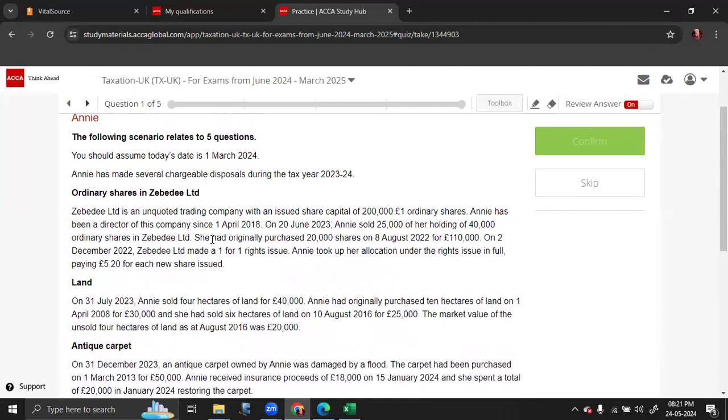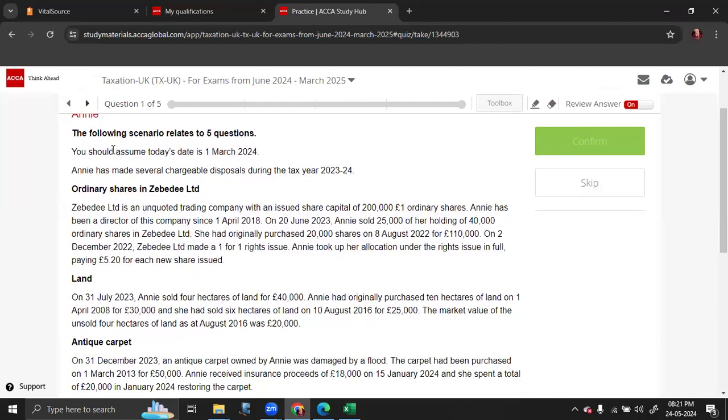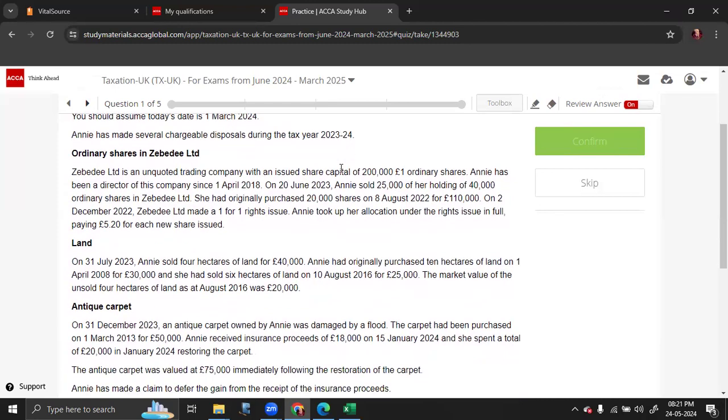Now let us go back to the case of Annie. You should assume today's date is 1st March 2024. Annie has made several chargeable disposals during the tax year 23-24. Ordinary shares in ZBD Limited. ZBD Limited is an unquoted trading company with an issued share capital of 200,000 shares. So first thing we need to check is, is this Annie's personal trading company? Does Annie have a minimum of 5% holding? So Annie has been a director of this company. She has been an employee from 2018. That means for a minimum of 2 years.